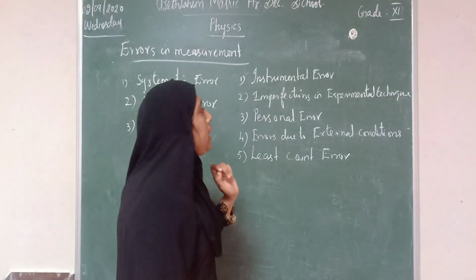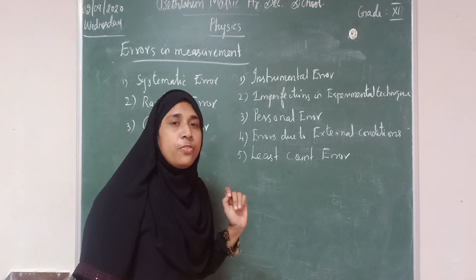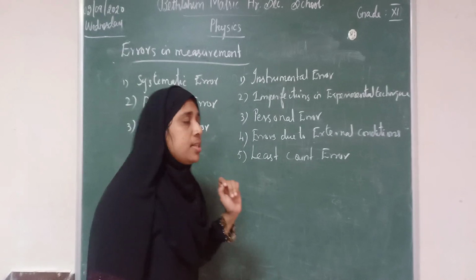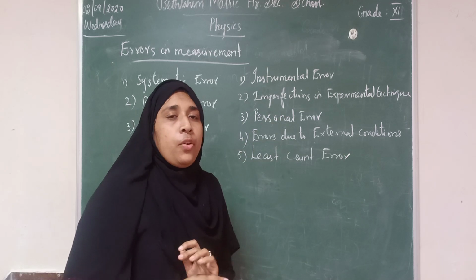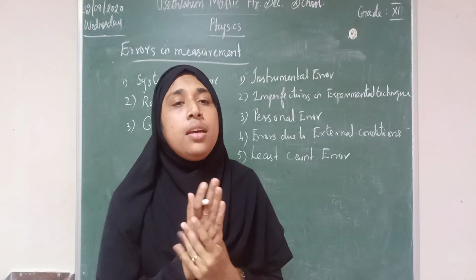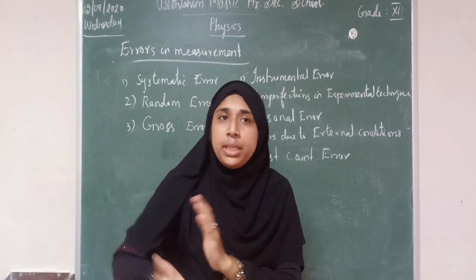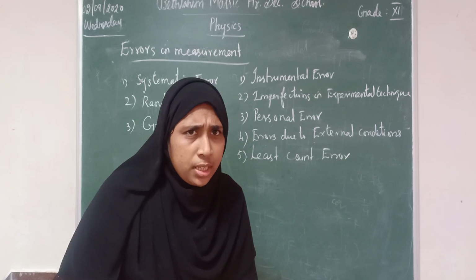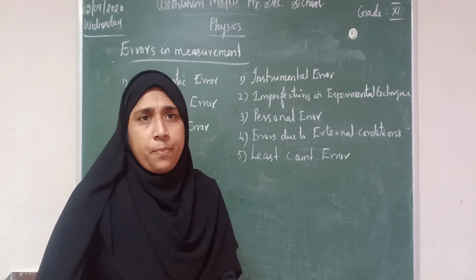Second one, imperfections in experimental technique. That means when we are doing the experiment, we may not be setting the instrument properly. Example, when you are doing the calorimeter experiment. What do you mean by calorimeter? Measuring the heat of chemical reactions.